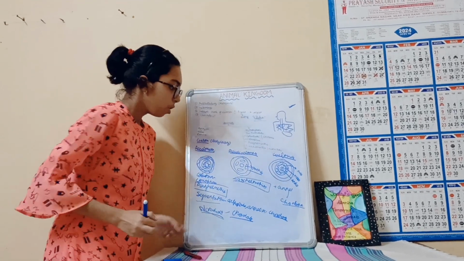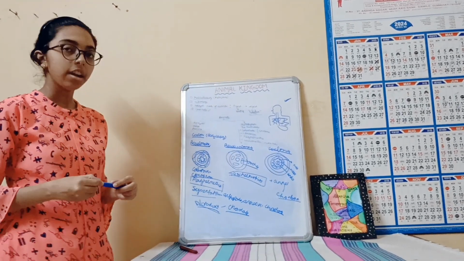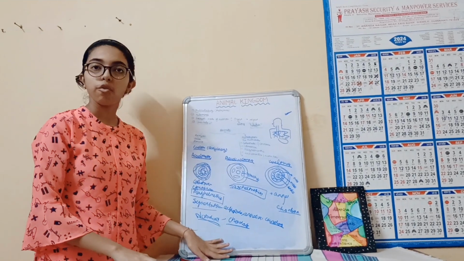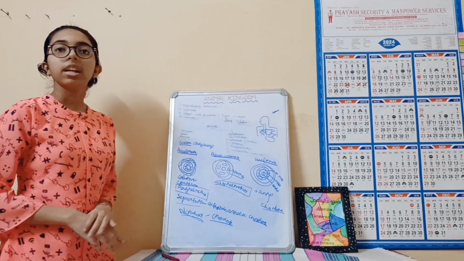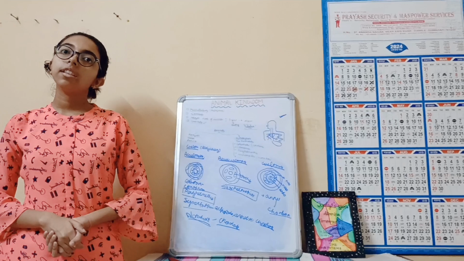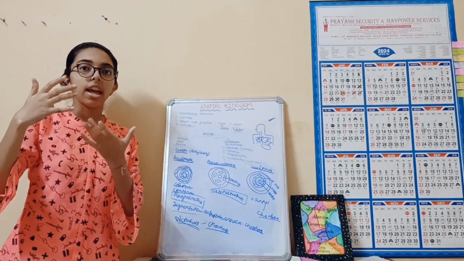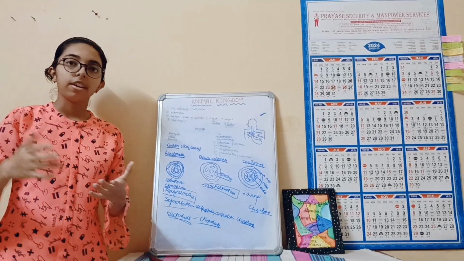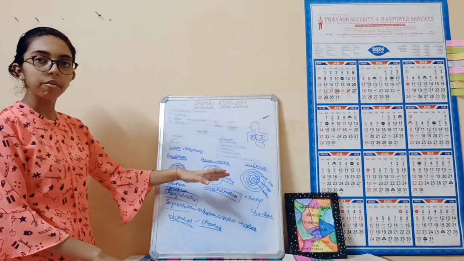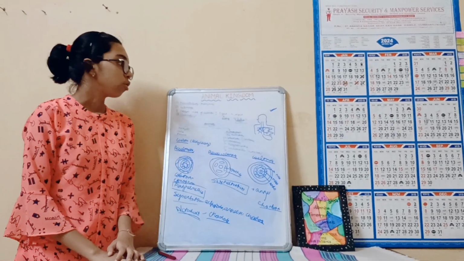chordates. So here we end our basic classifications of organisms in the animal kingdom. Next time we will meet in the next lecture, where we will understand about Porifera and Coelenterata and different types one by one. So thank you.